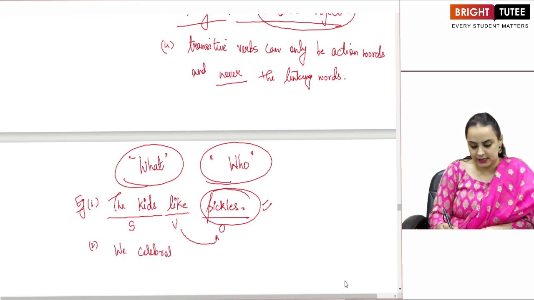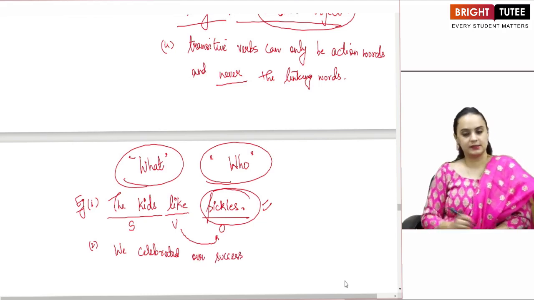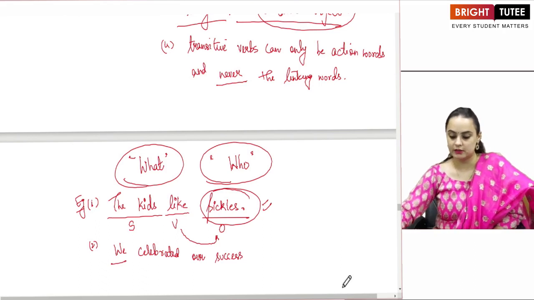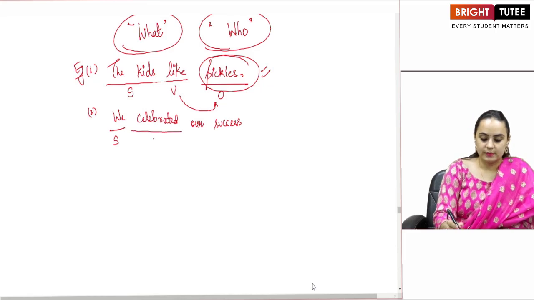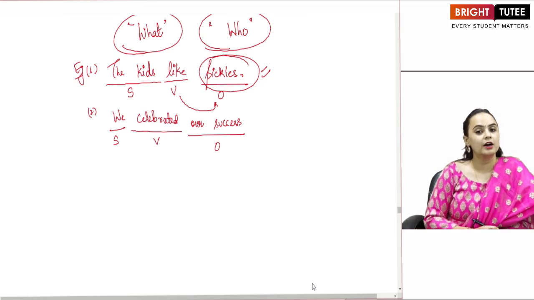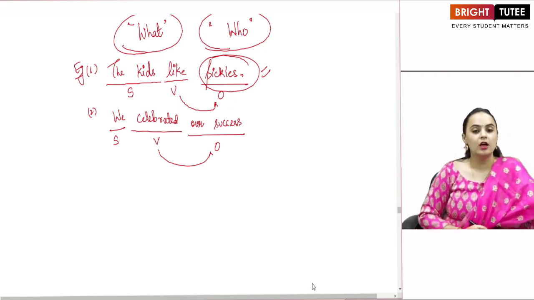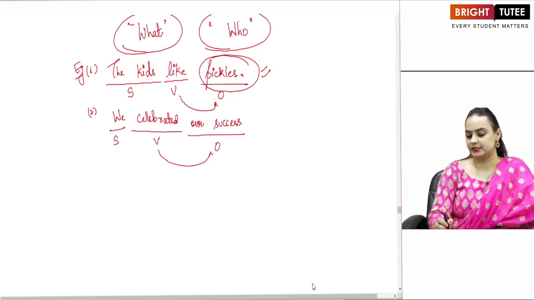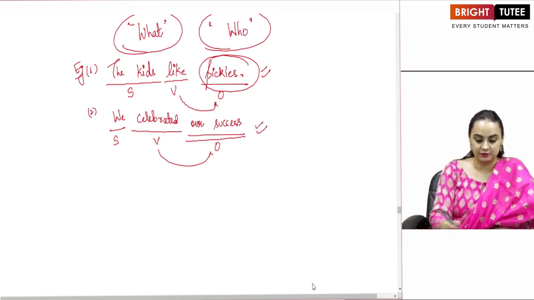I give you another example. We celebrated our success. What is my subject? We. What is my verb? Celebrated. What is my object? Our success. So the verb has a direct object. Transitive. Ask the question: we celebrated what? We celebrated our success. I am getting the answer. It is transitive in nature.